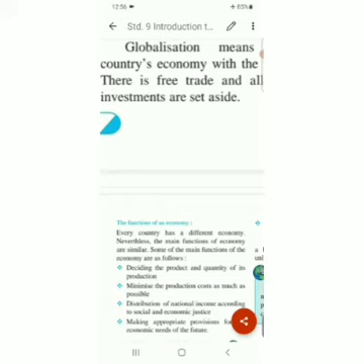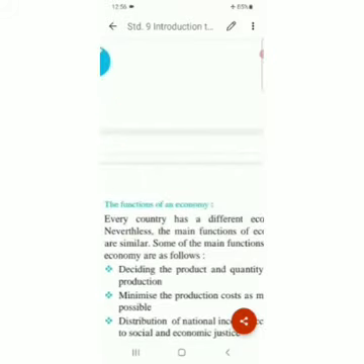So every country has a different economy. Nevertheless, the main functions of economy are similar. Even though every country has a different economy, the functions of economy are the same everywhere in all the countries. Some of the main functions of the economy are as follows.